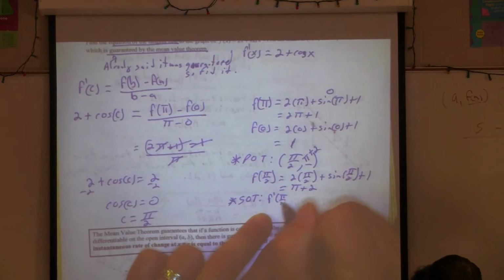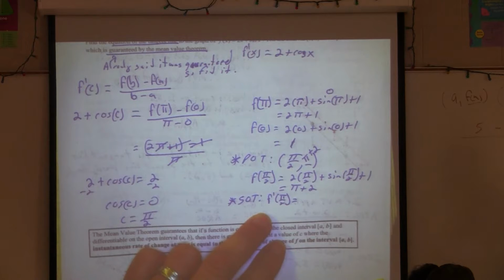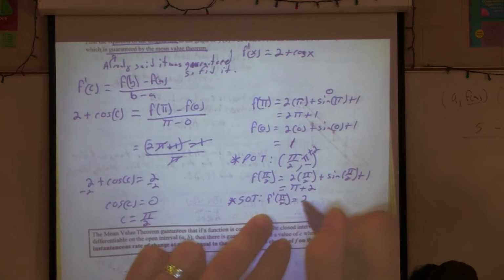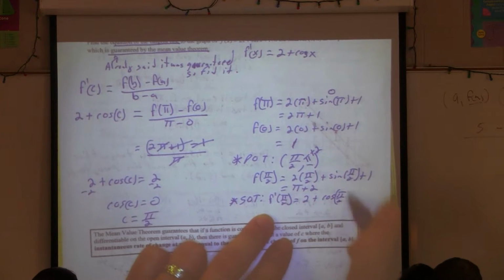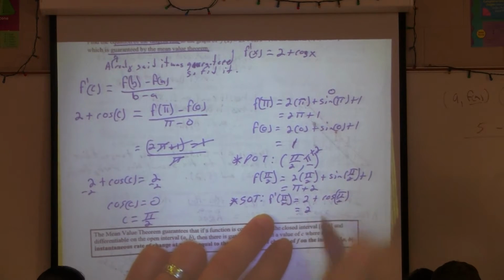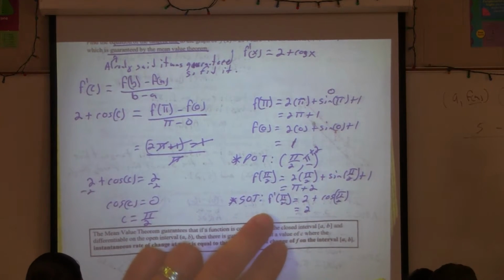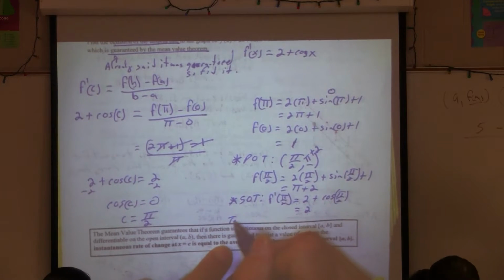F prime of pi over 2. So that's going to be 2 plus cosine of pi over 2, which gives us 0, which is just 2, right? Alright, so now can we write the equation of the tangent line?